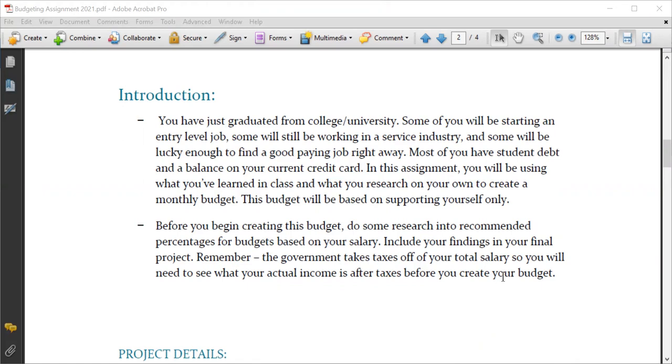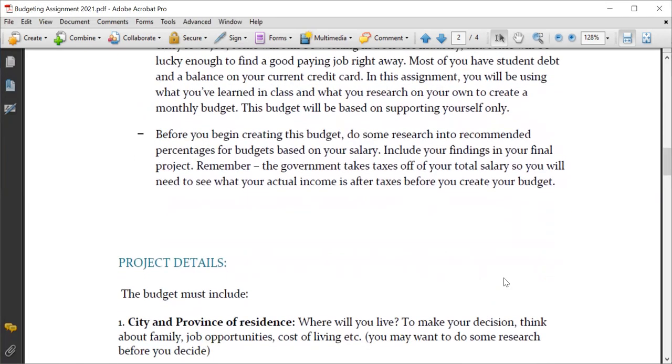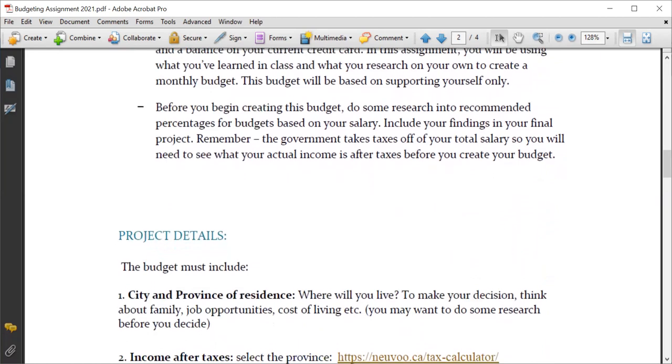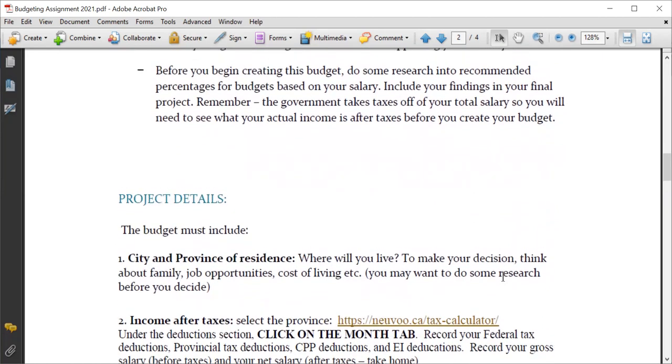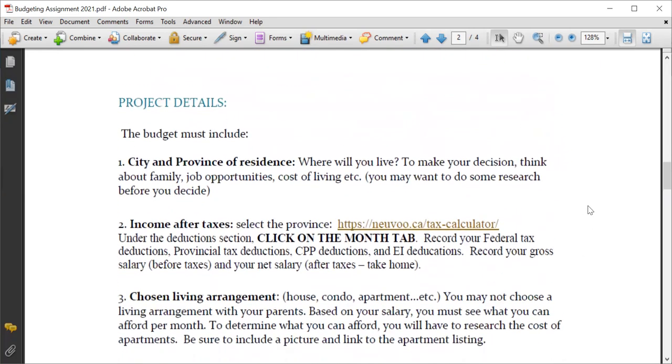So I'll show you in a minute the numbers I sent you. It says most of you have student debt and a balance on your credit card. In this assignment, you're going to be using information about financial applications to make a budget to support only yourself. So don't assume that you've got any dependents, and don't assume that you have your parents who are going to be providing things for you guys. So it does say you could do some research on percentages for budget. So how much should go to rent, how much should go to food, how much should go to utilities and that kind of stuff.